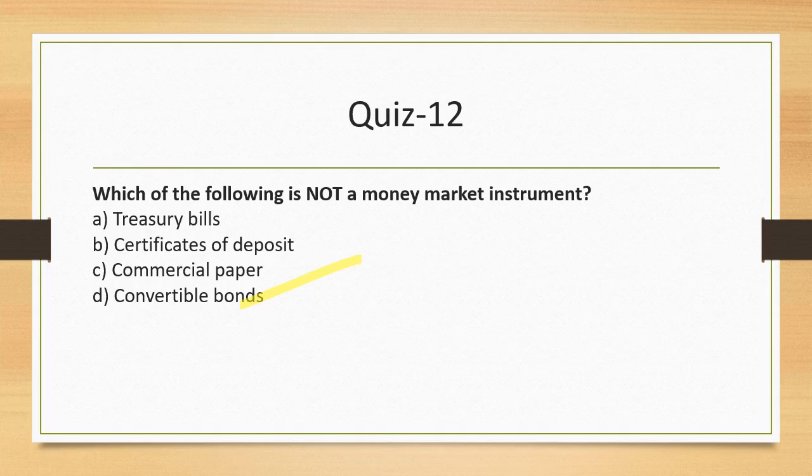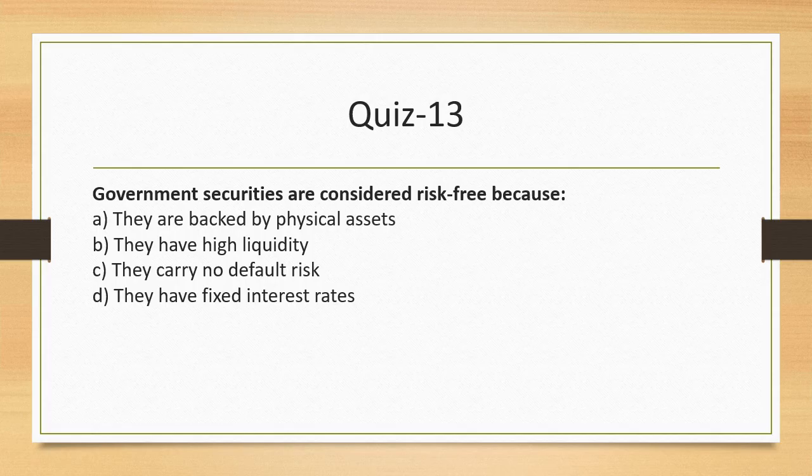So the answer will be convertible bond. Convertible bonds are the bonds which are not money market instruments. Question number 13. Government securities are considered risk-free for what reason? Do they have fixed interest rate? Do they have high quality? Are they backed by physical assets?